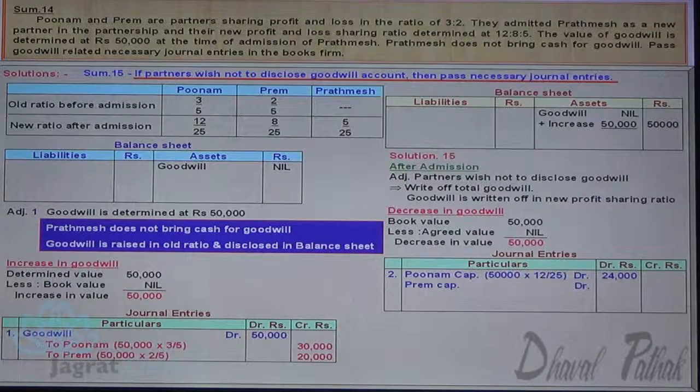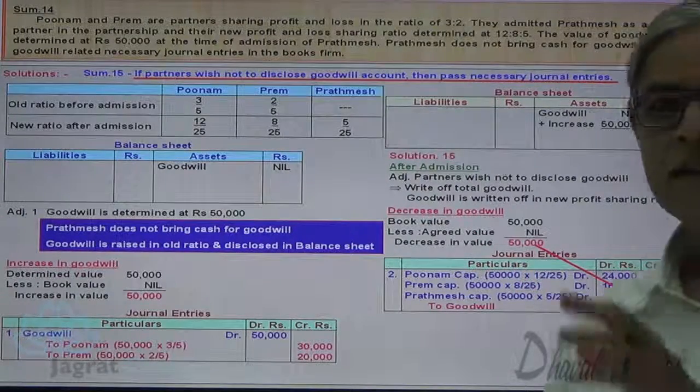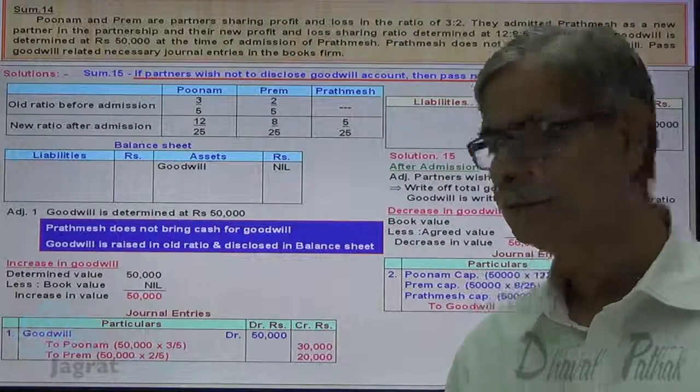Prem capital account debit 50,000 into 8 upon 25, 16,000. Prathamesh capital account debit 50,000 into 5 by 25, 10,000. To goodwill account credit 50,000. This is our journal entry to write off the goodwill.